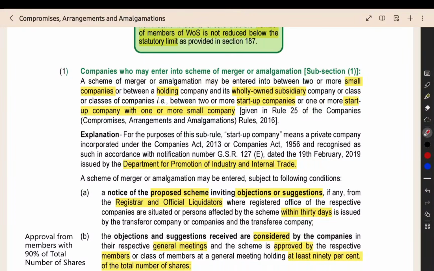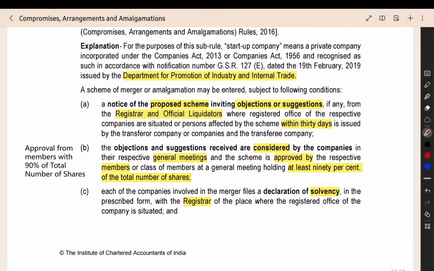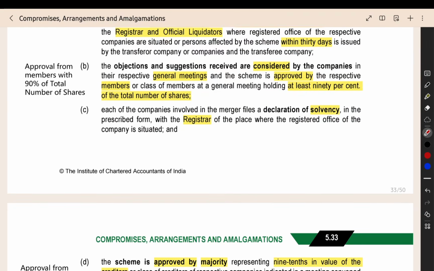Now the next thing, when you see here, the same thing they have given. First we have to send the proposed scheme to the registrar and official liquidator. They will give objections and suggestions. After that, you have to get the approval of the members holding at least 90% of shares. Then you have to file a declaration of solvency also, that you have assets more than liabilities, that you are a solvent company, not insolvent.